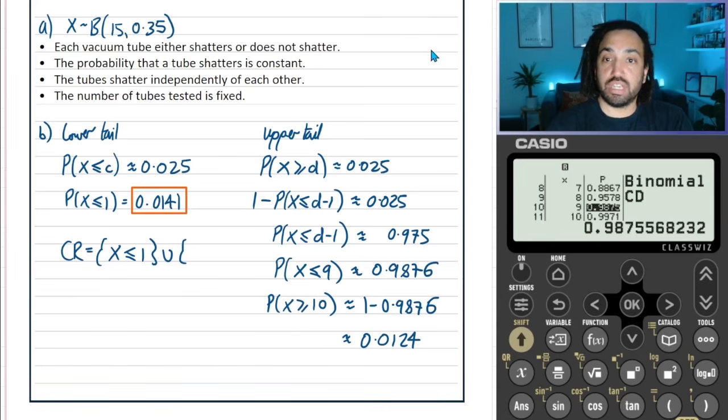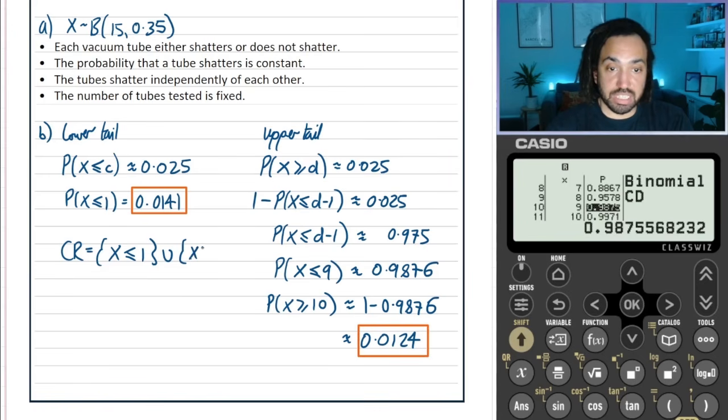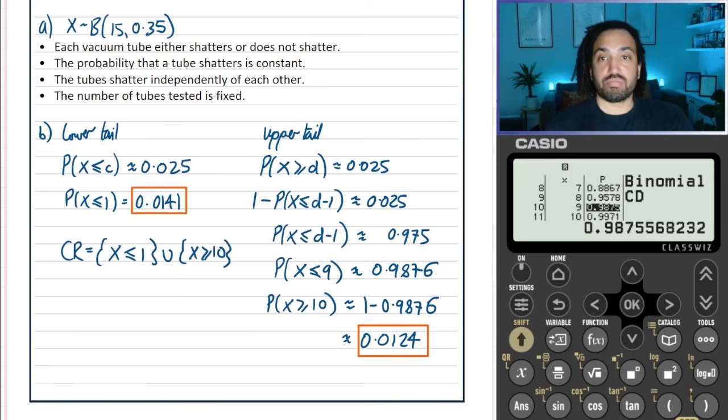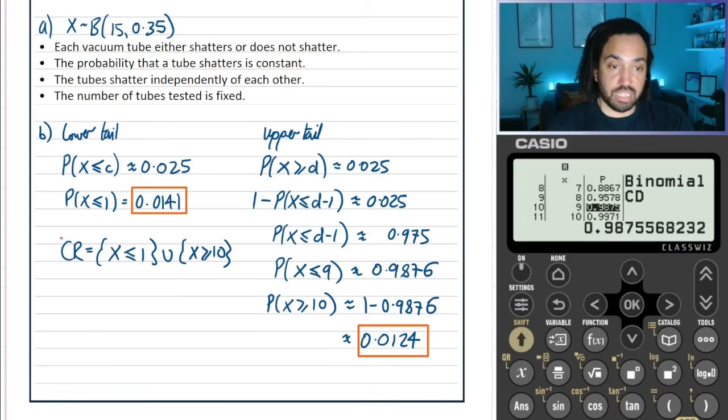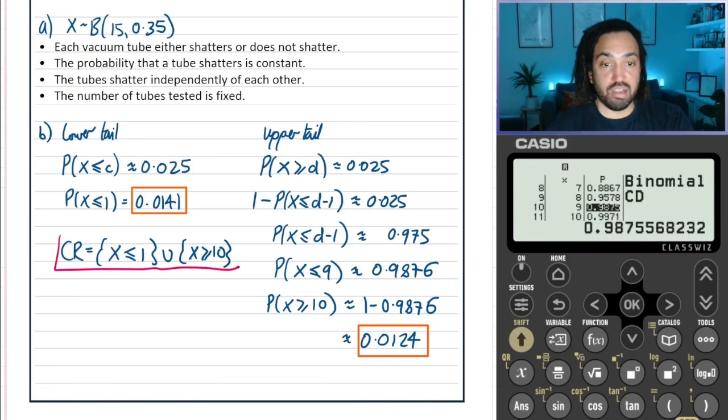Perfect. Okay, so let's highlight that. I think we're going to need that for the next part of the question as well. And that means that our critical region is completed by saying that x needs to be greater than or equal to 10. Okay, so we'll box that up in red because that is our final answer to part B.